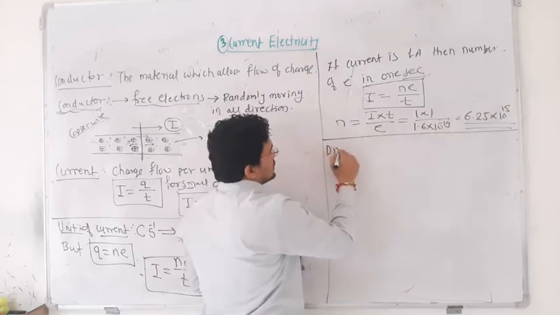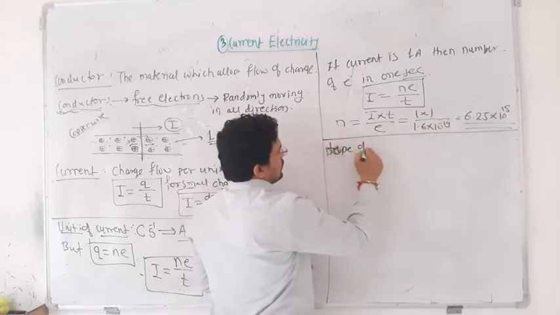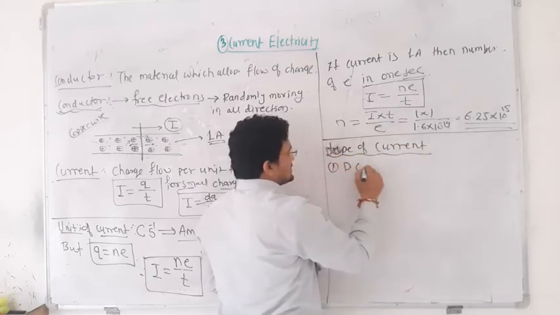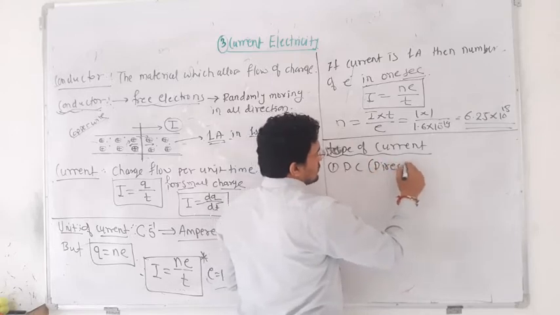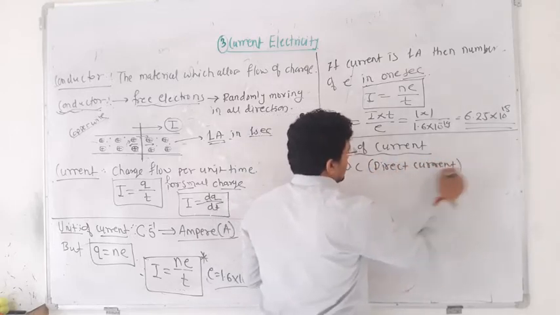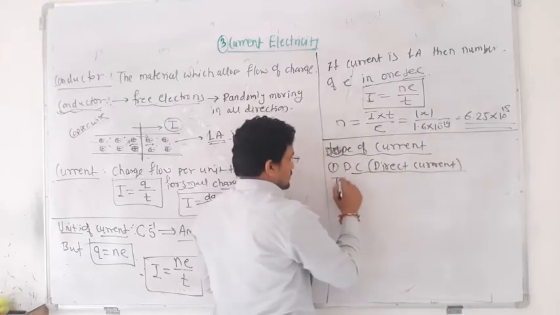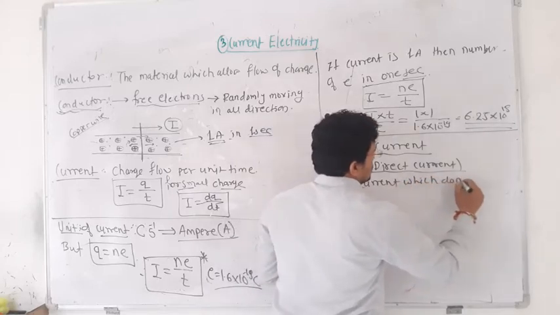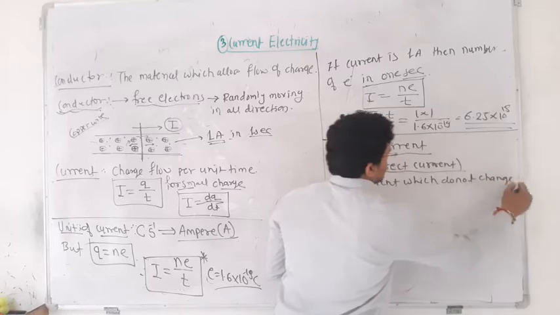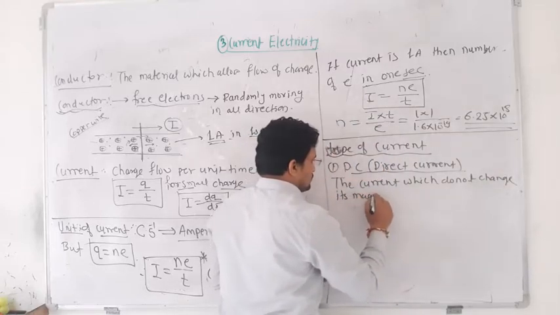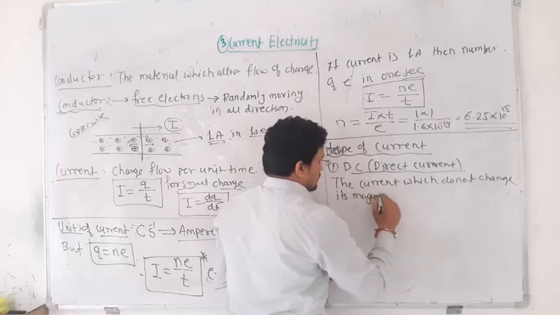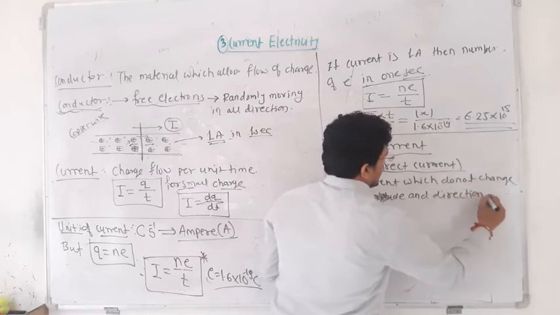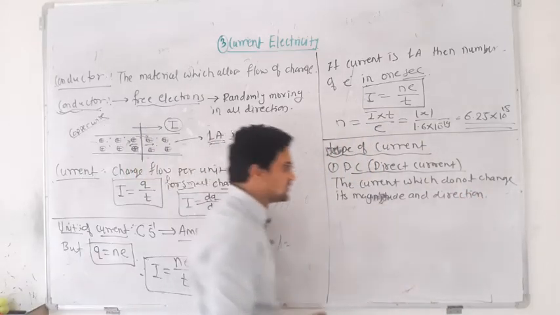Now the types of current. There are two types of current. One is DC, known as direct current. That means the current which does not change its magnitude and direction. That current is known as DC current.